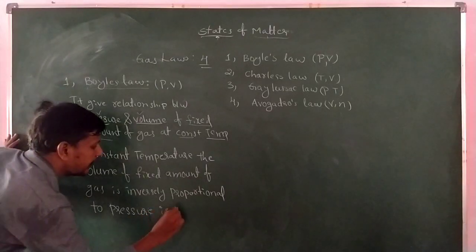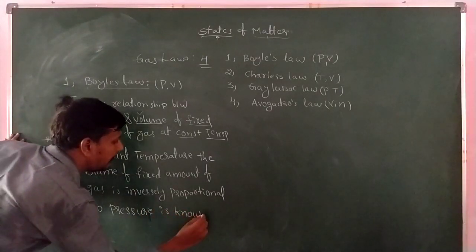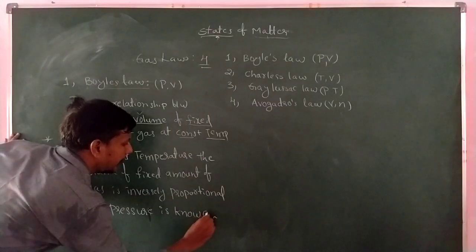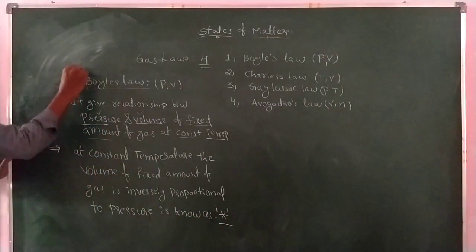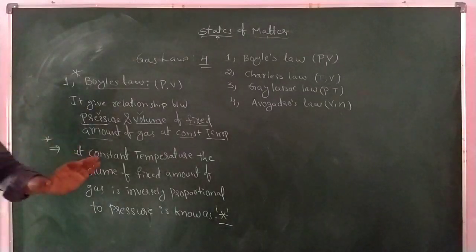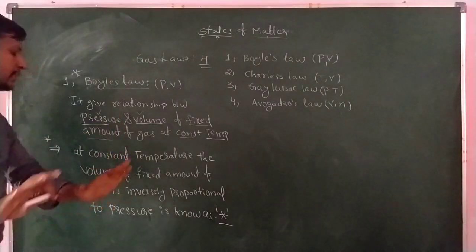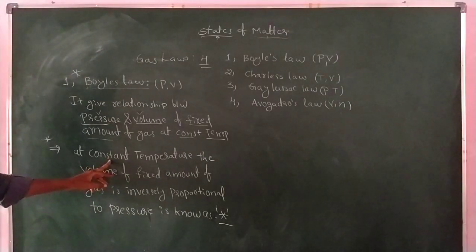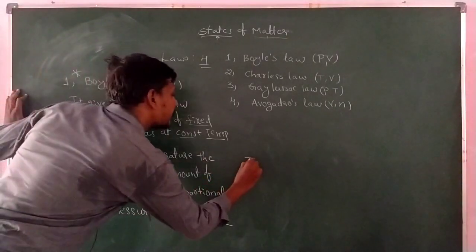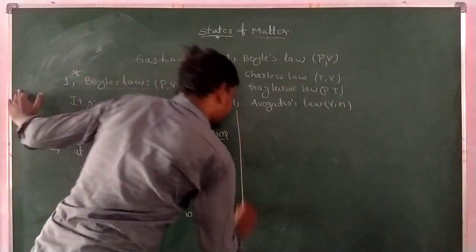This is known as Boyle's law. Look here, I am explaining simply: at a constant temperature, T is the constant one.